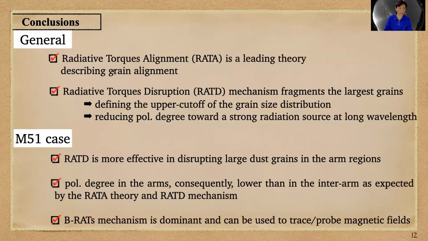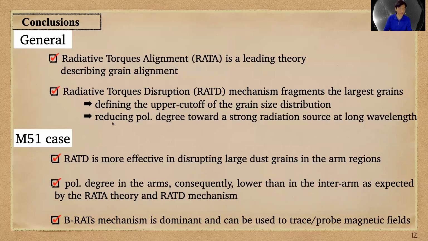So we come to a conclusion. In general, radiative torque alignment is the leading theory describing grain alignment. The radiative torque disruption, or RATD mechanism, if it occurs, can fragment the larger grains into smaller species, so it can define the upper cutoff of the grain size distribution, also reducing the polarization degree at longer wavelength.